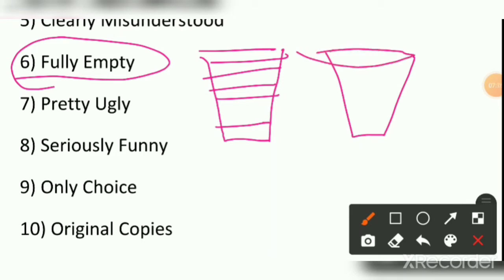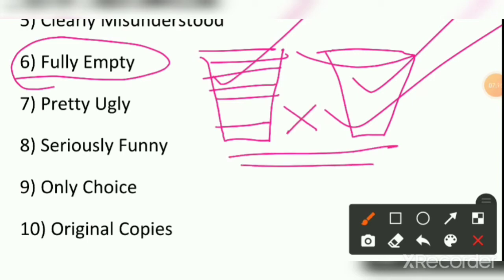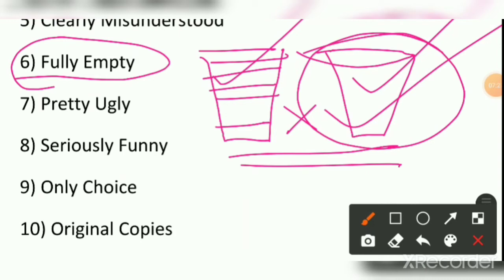We can use this phrase that this glass is fully empty, but this glass is full and this is empty. They are opposite in meaning. So that way, this particular expression can be used for this particular glass, that this glass is fully empty.